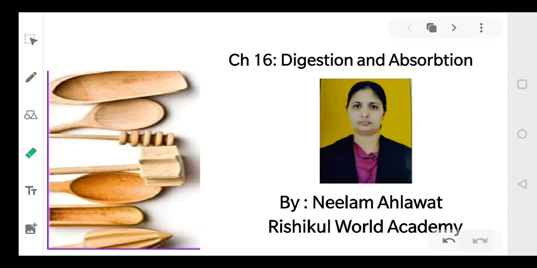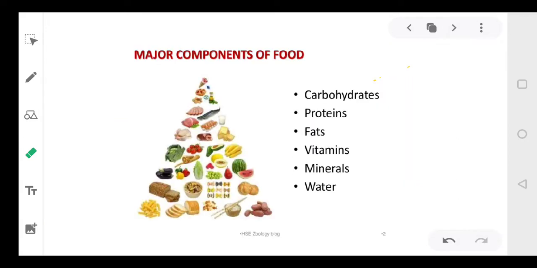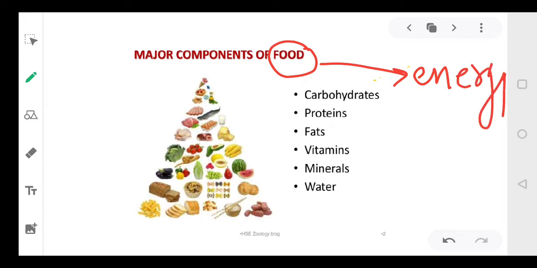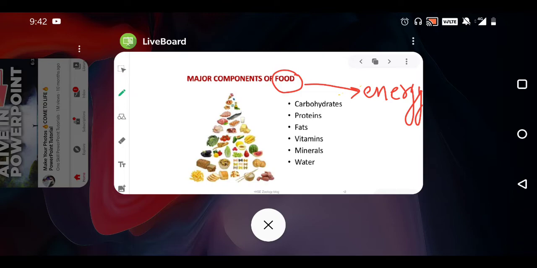So let's start with our topic, that is digestion and absorption. We know, students, whenever we feel hungry, we require food. And why do we require food? Because food gives us energy. So that is why we require food.